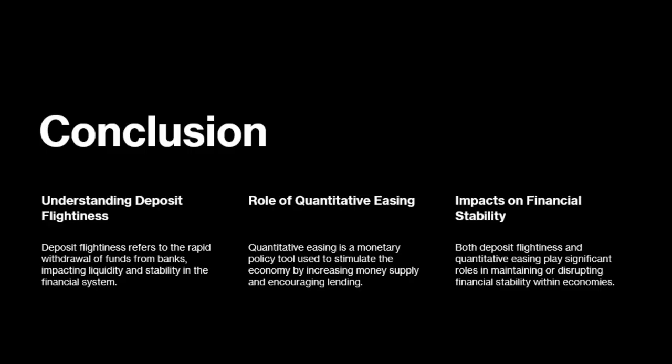Conclusion. Understanding deposit flightiness. Deposit flightiness refers to the rapid withdrawal of funds from banks, impacting liquidity and stability in the financial system. Role of quantitative easing. Quantitative easing is a monetary policy tool used to stimulate the economy by increasing money supply and encouraging lending. Impact on financial stability. Both deposit flightiness and quantitative easing play significant roles in maintaining or disrupting financial stability within economies.